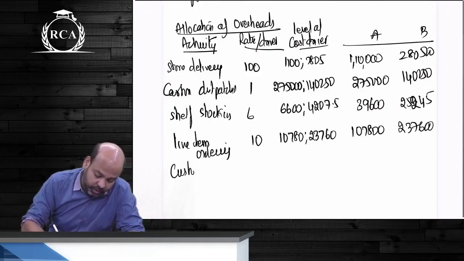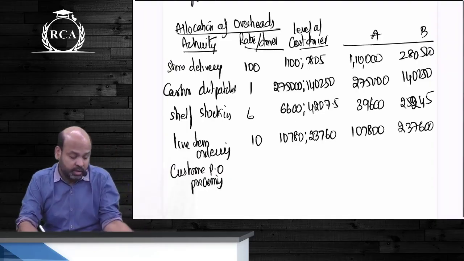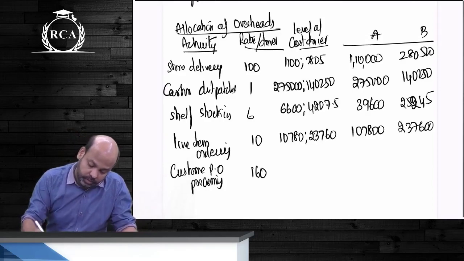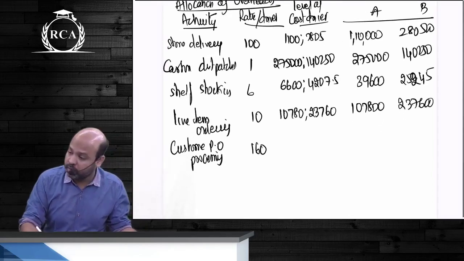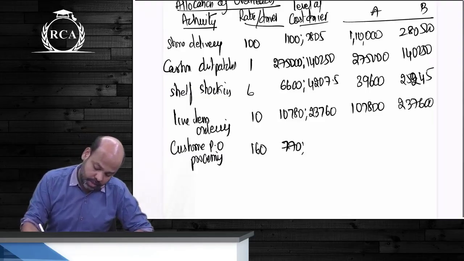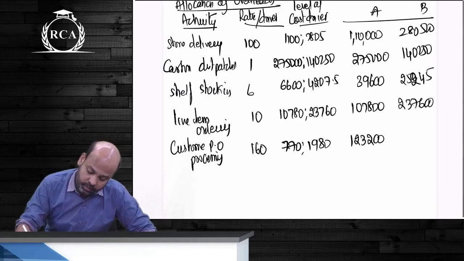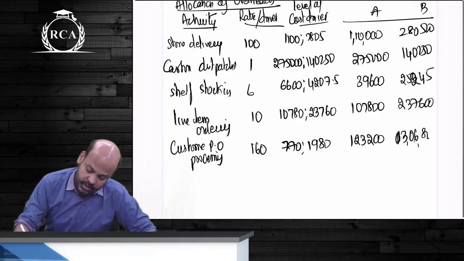Customer purchase order बेटा. Processing कितना हो जाएगा? 100 and 1900 and कितना हो जाएगा ये? 1,23,200. 13 lakhs 6,800.